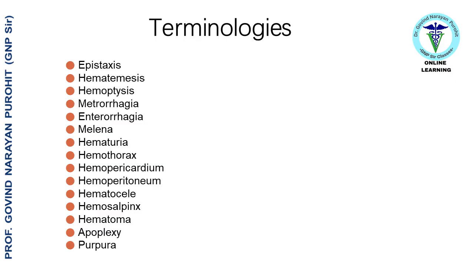Metrorrhagia and enterorrhagia mean abnormal bleeding from the uterus and intestine respectively. Whereas hematuria is blood in urine. The terms hemothorax, hemopericardium, and hemoperitoneum are used for accumulation of blood in the thorax, pericardium, and peritoneum respectively. A hematoma is a localized collection of usually clotted blood that forms in a tissue, organ, or body space as a result of a broken blood vessel.